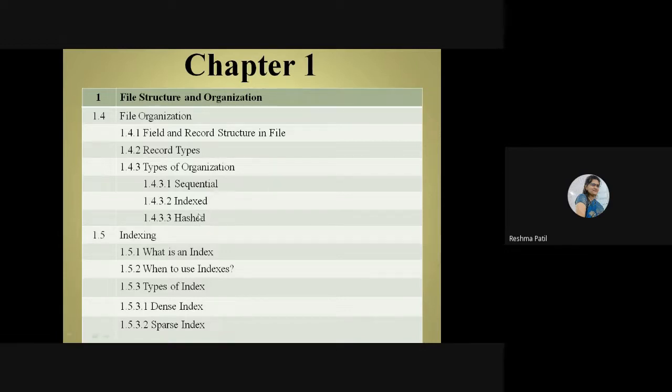Third is hashed. This is also a way to store data into the computer. What logic are we going to apply to store data? On the key field we apply some function, which is called a hash function. The result we get is your memory address, and in that address you store that data. While accessing that data, again you have to apply the hash function. For storing and for accessing, you have to apply the same function. Then and only then you will get the desired result. So this part we covered yesterday.